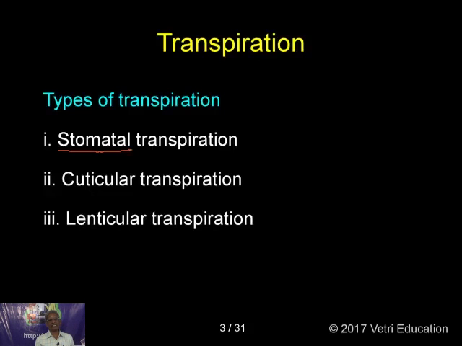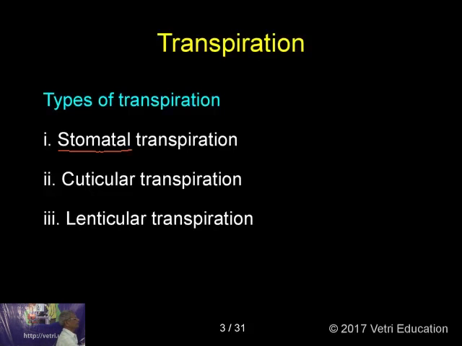Some people call it foliar transpiration also, because once again the word folia means leaf. Folia refers to the paper, to the page, and to the leaf also. So, foliar transpiration is another name for stomatal transpiration, because stomata are present on the surface of the leaves.